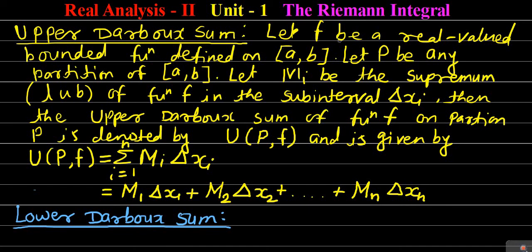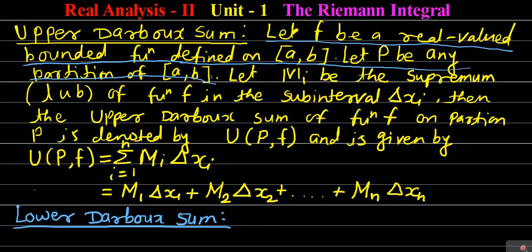Let f be a real valued bounded function defined on closed interval a to b, and let P be any partition of closed interval a to b.